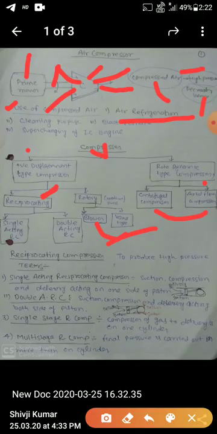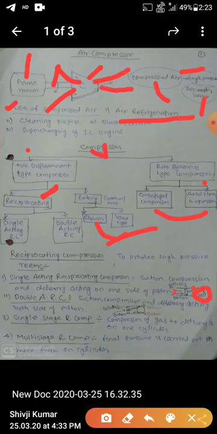So what is a single acting reciprocating compressor? You can see here the piston, here is the connecting rod and crank, which rotates about this point in that direction. So the piston moves from top dead center to bottom dead center.